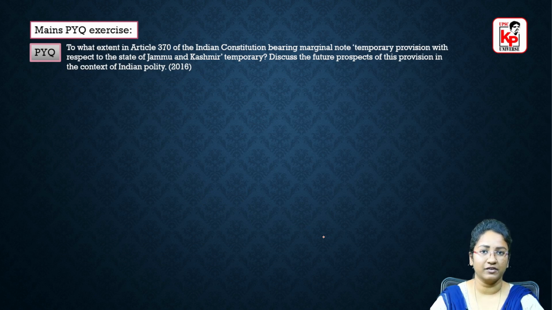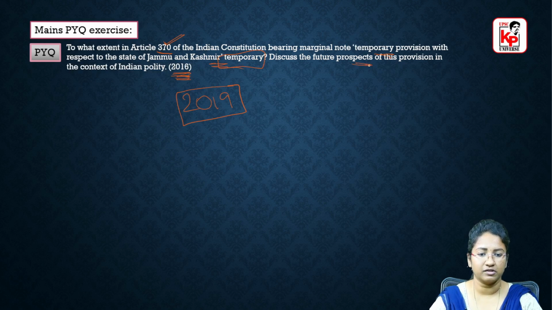Coming to the mains PYQ exercise, a question has already been asked in UPSC mains in 2016 regarding Article 370. The presidential order was given in 2019, but prior to that decision by the government, in 2016 itself there was a question on Article 370: To what extent is Article 370 of the Indian Constitution, bearing the marginal note "temporary provision with respect to the state of Jammu and Kashmir", temporary? Discuss the future prospects of this provision in the context of Indian polity.